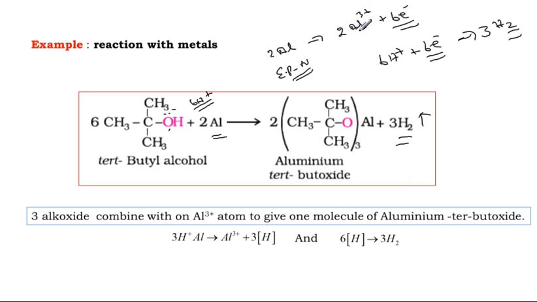In the radical, Al3 plus and alkoxide is 1 minus, so 3 plus needs 3 minus. So 3 butoxide are attached; look at the suffix 3. Three butoxide attached to one Al3 plus, because here 3 plus and each 1 minus means 3 attached. So this is the reaction. Understood?